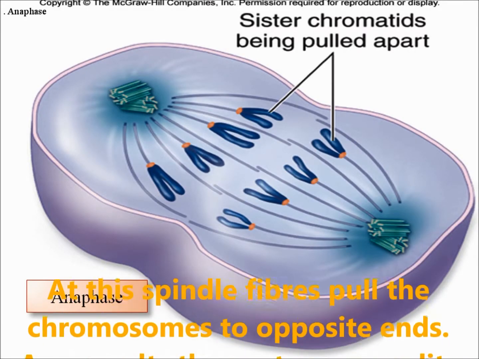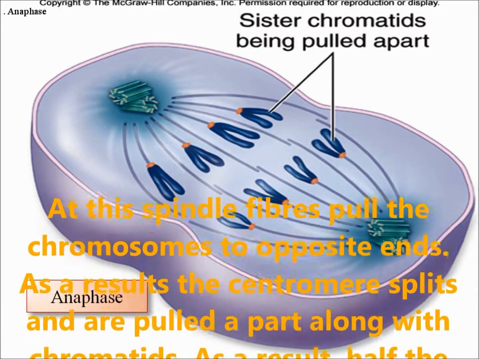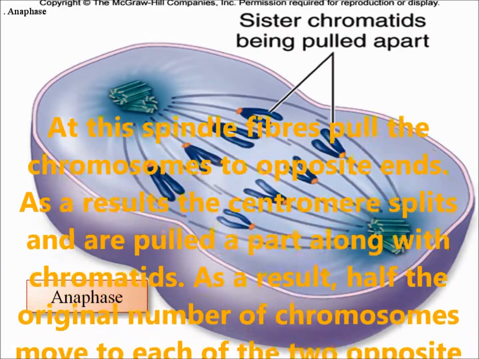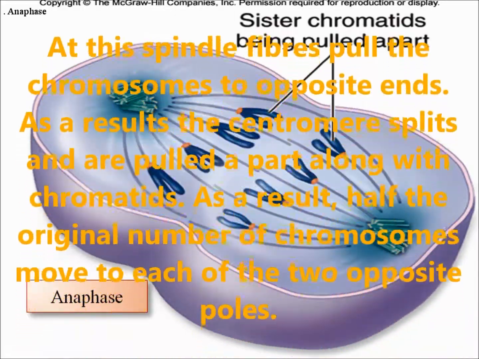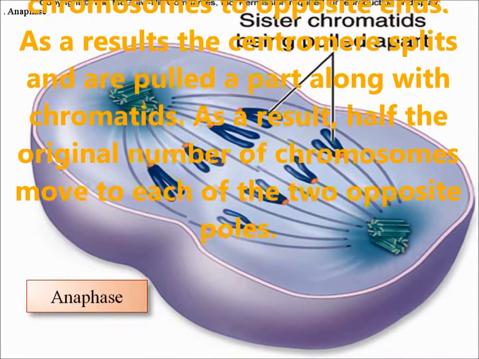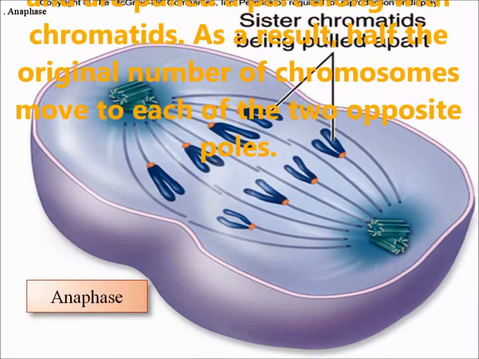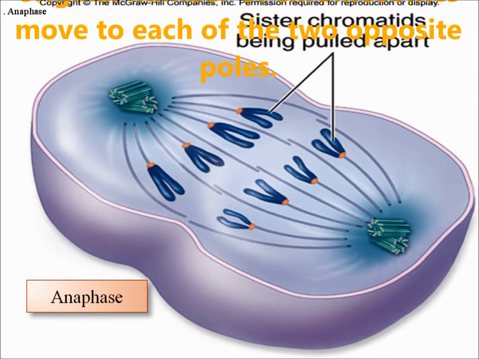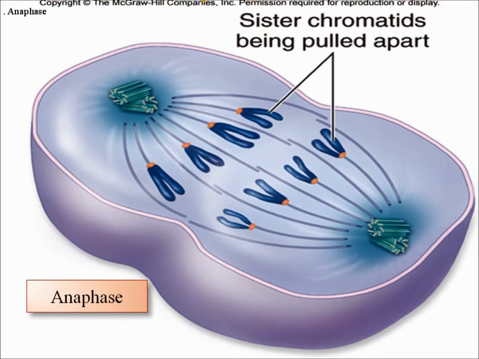Anaphase. At this stage, spindle fibers pull the 2 chromatids to opposite ends. As a result, the centromere splits and the chromatids are pulled apart. As a result, half of the original number of chromosomes move to each of the 2 opposite poles.